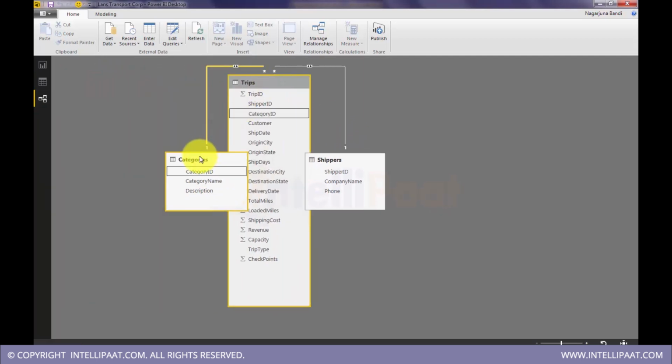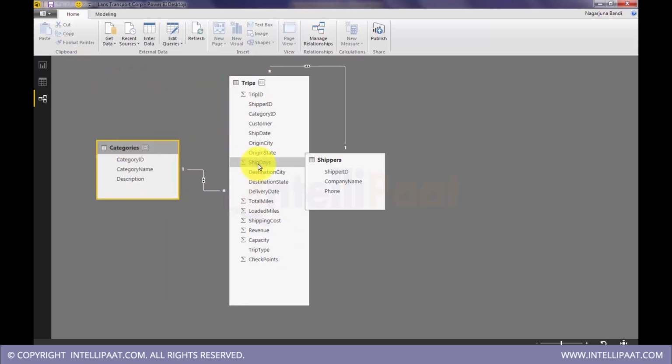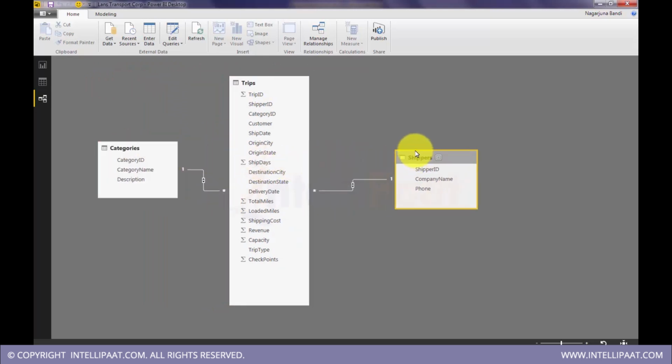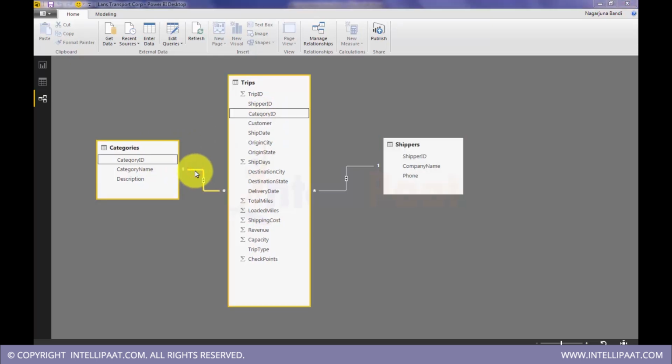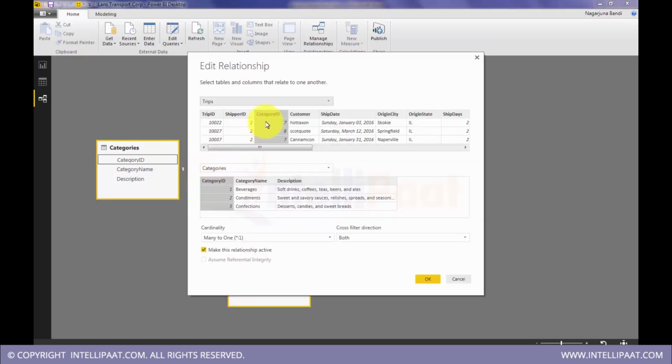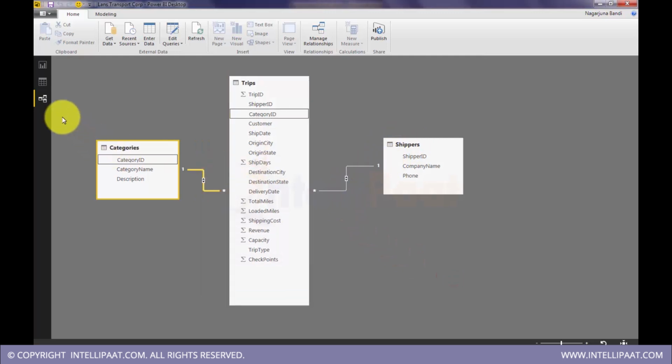You see, I have trips data, categories and shipper, because they already have keys in my data, shipper key and category key, so they are matched. Go and check out the definition of this relation. You can see here trips category ID, categories category ID. Same is the case with the shippers. So these relations are auto created in Power BI.